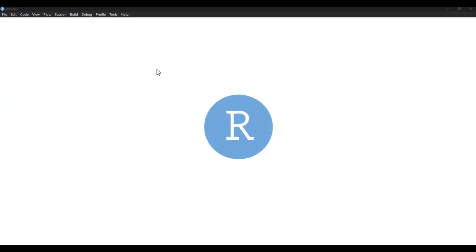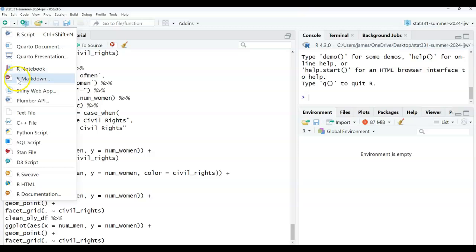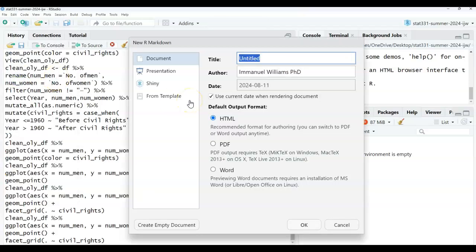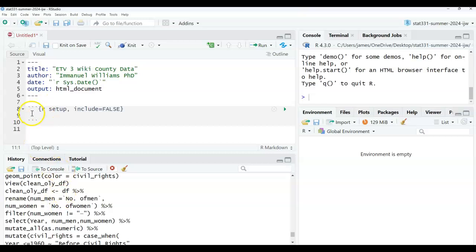And so what I'm going to now do is go to R Markdown, ETV3 wiki. What is the county data? County data. Okay, cool. Boom. I'm going to erase this and just keep this line here. Keep that chunk and then just erase everything underneath there so I can save some time.